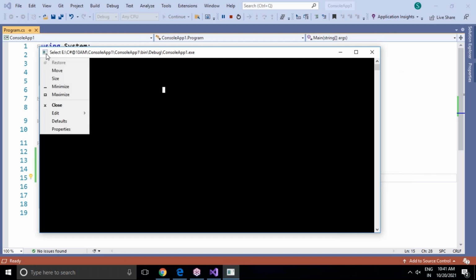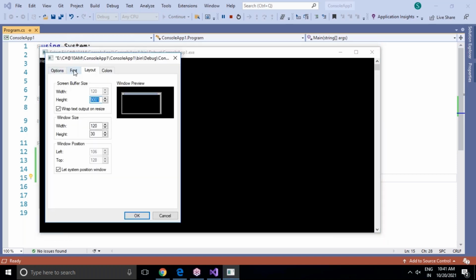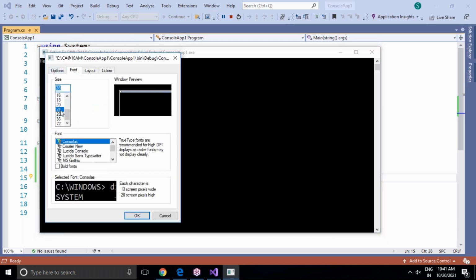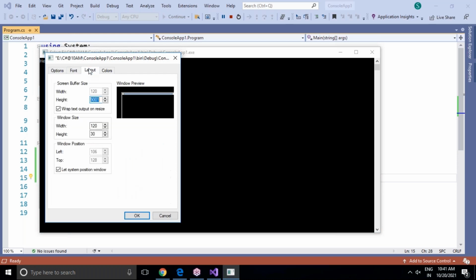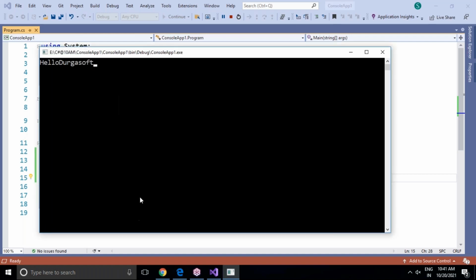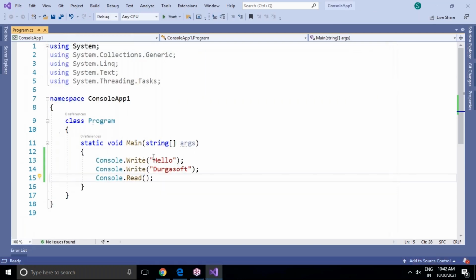If you want to increase the font size, you just click on this icon and go to properties, and the font option is there. 24 font I'm taking. Layout also I'm going to reduce, suppose 90 width I'm taking, height I'm taking 20 only. This I want to adjust my window height and width. Now observe here, hello Durgasoft is present in the same line only. Cursor also blinking in the same line. So this is because of the Write method only.